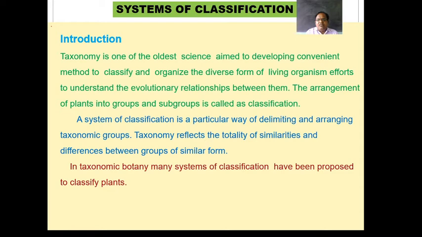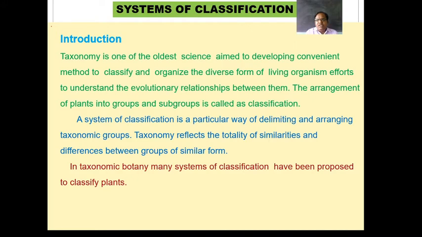To understand the characters of the plants, especially the evolutionary relationship between them, that is, the similarities and differences that are present, can be discussed by the classification of the plants. So, the arrangement of the plants in groups or subgroups is called classification. Broadly speaking, the arrangement of plants into groups and subgroups is called classification.